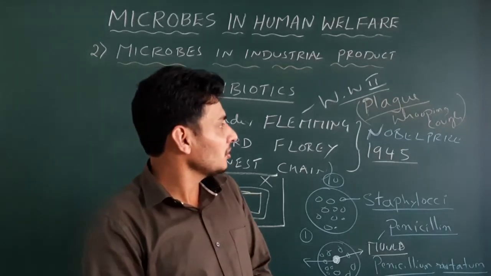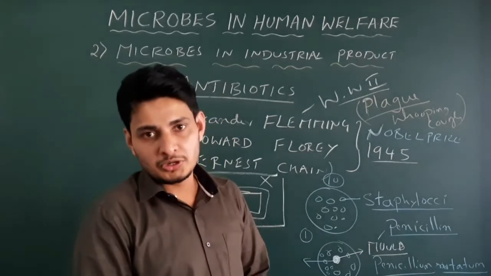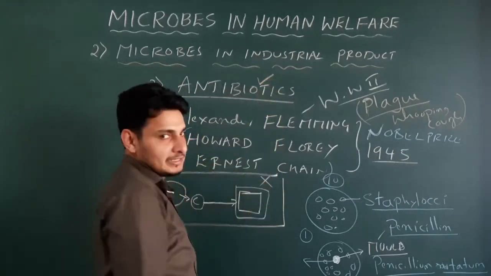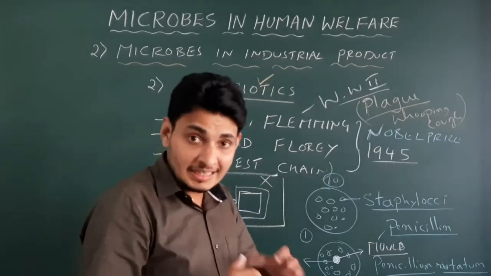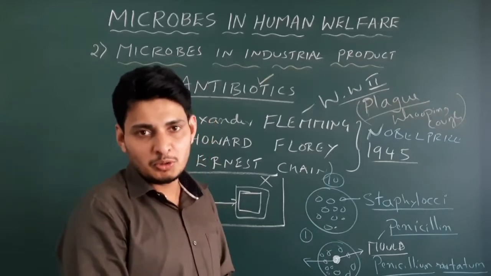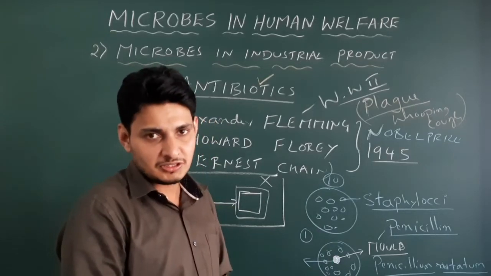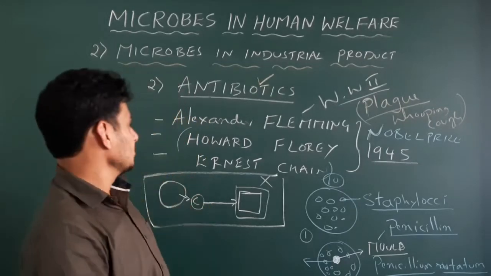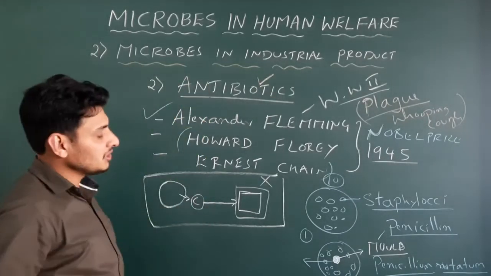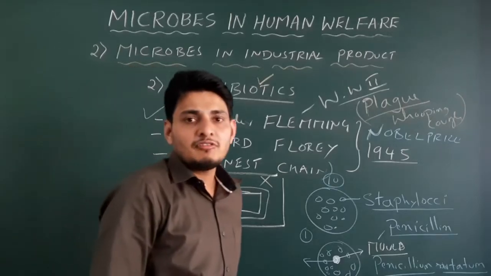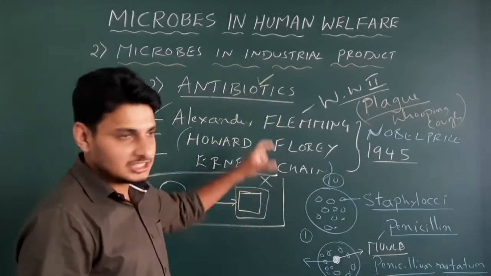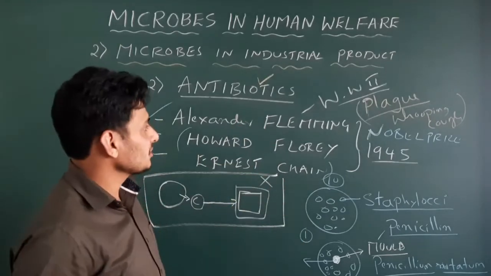So this is about now. What about after 10 years? Got it? So the antibiotic concentration should be increased. If the concentration is increased and injected into the human body, just imagine the side effects. Even this antibiotic could kill our own cells. Got it? Okay. So that's all about antibiotics. Now we'll see different types of chemicals which are produced from different types of microorganisms. I'll make a chart actually so that we can save some time.